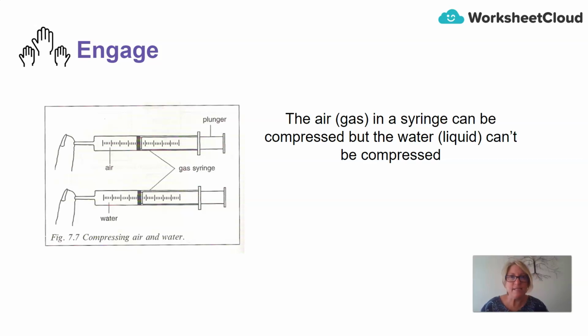So what I'm guessing you found is that the air or gas in a syringe can be compressed. So the plunger here should be able to move down, but when we try and compress water with our second finger on the nozzle, the plunger can't move. We can't compress water. Now, why?